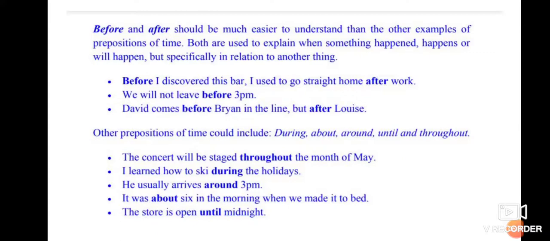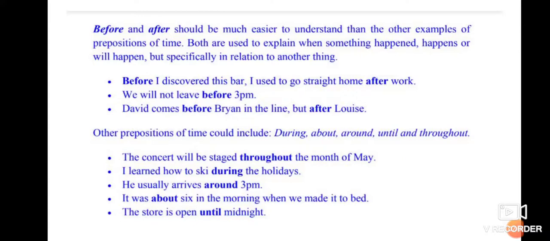And what is the difference here? It will show the relationship. It is specifically in relation to one another thing. Before, after, so it is showing relationships. You can notice that both are interrelated. See the first example: before I discovered this bar, I used to go straight home after work.